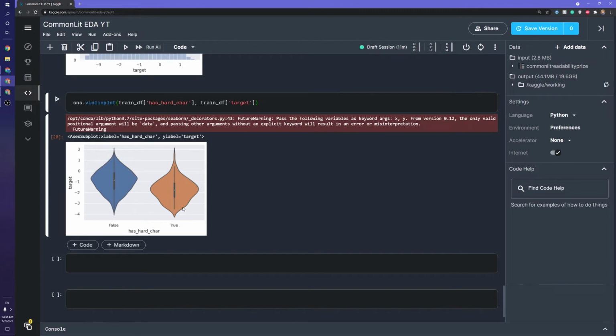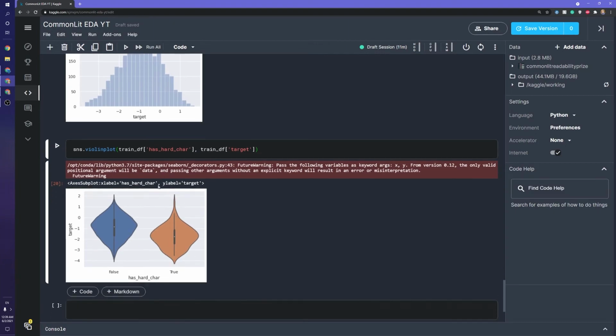And I haven't yet tested if this is statistically significant, maybe something we could do later, but just looking at it, these results look like there is indeed a correlation. You can see that when there is a hard character, it looks like on average we're getting roughly almost an entire point, I guess there's no unit here, but we're getting an entire one more difficult. I believe -4 is the most difficult, but I could be wrong there.